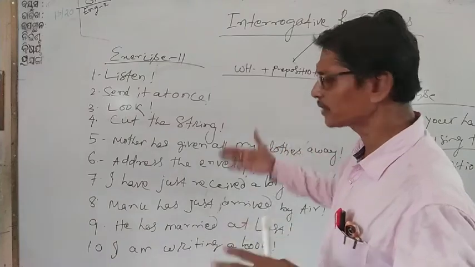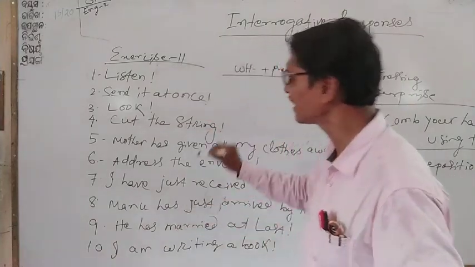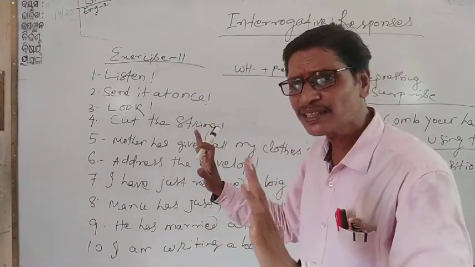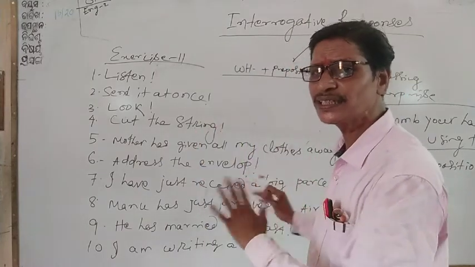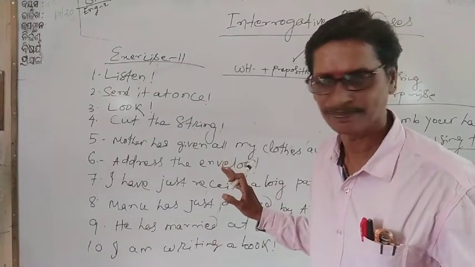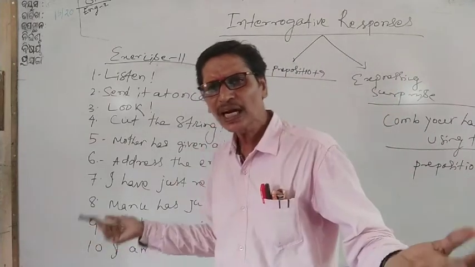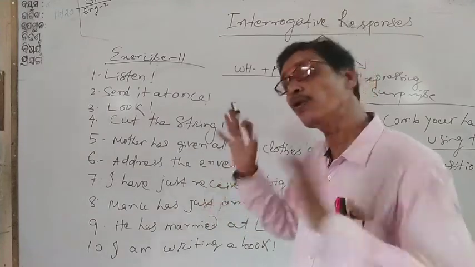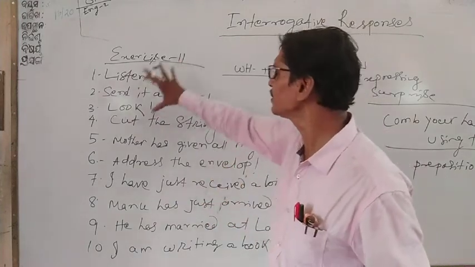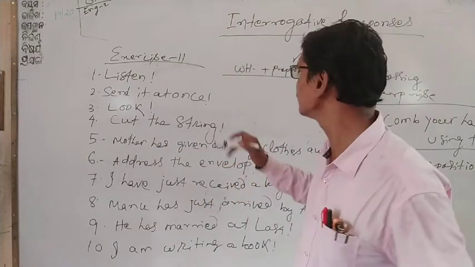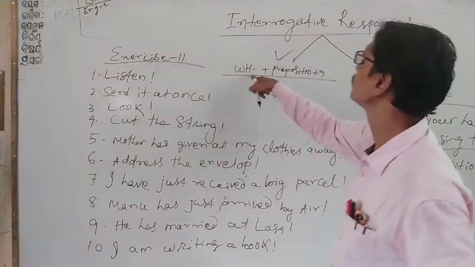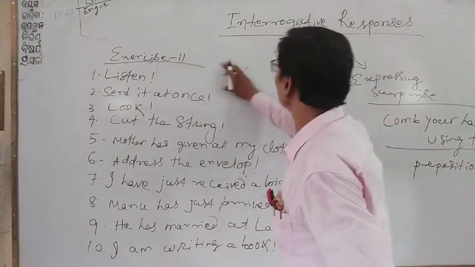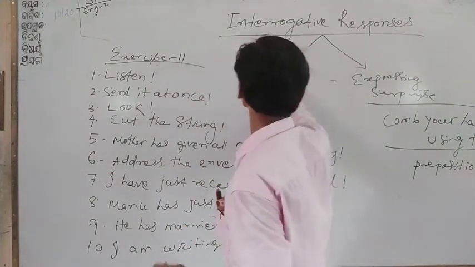In accordance to this, you see in every sentence there can be an agent absent, and in some other sentences the prepositional part is missing. Either agent is missing or prepositional part is missing. In some sentences both are missing. So the interrogative response is only in accordance to the WH word plus preposition. So here, let me write the answers.